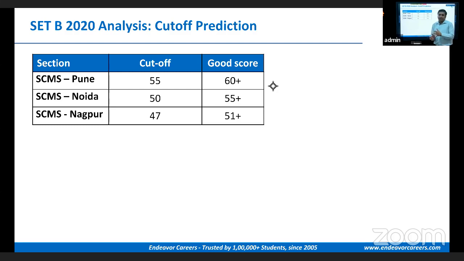And this is what we have seen historically. A student who has scored good marks finds it easier to convert as compared to one who has just cleared the cutoff and is on the boundary line.